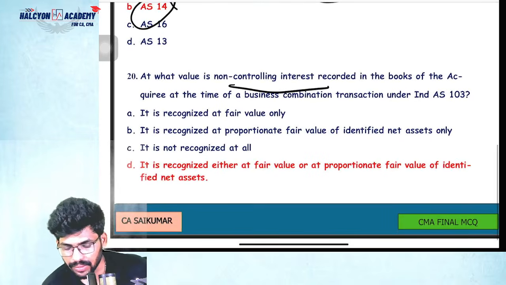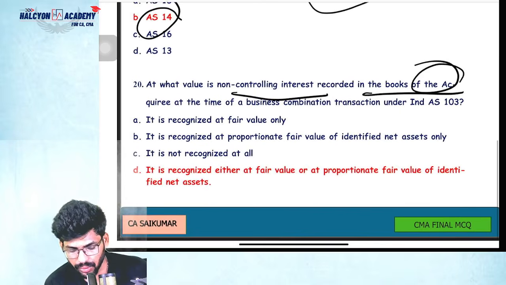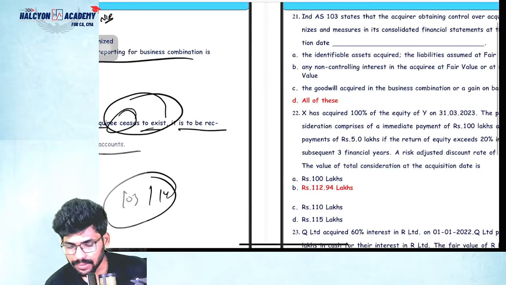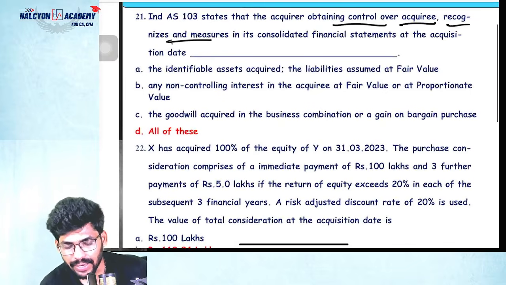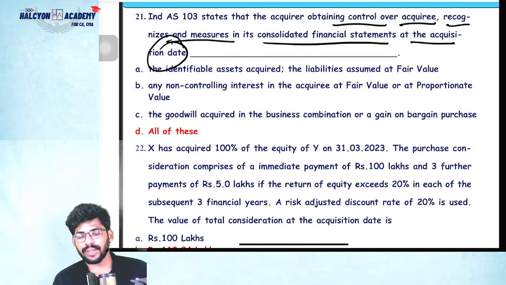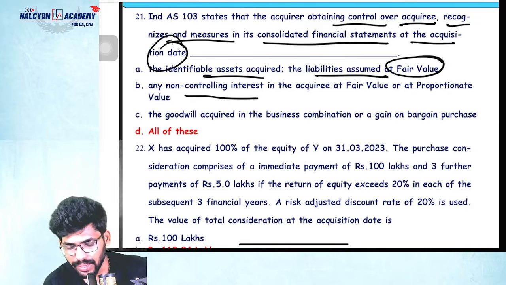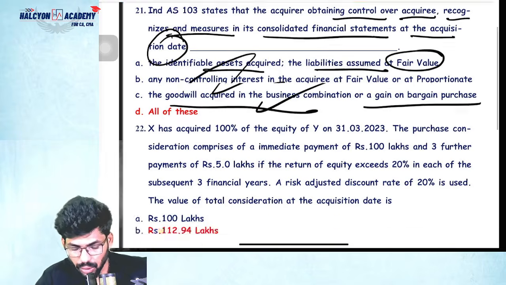At what value is NCI recorded in the books? Not the same question. We have two methods: fair value method and proportionate net assets method. Ind AS 103 states that the acquirer obtains control over the acquiree, and recognizes and measures in the consolidated financial statements at the acquisition date. At what value, guys? Identify assets acquired and liabilities at fair value. NCI in the acquiree is at fair value or proportionate value. Goodwill in the business combination, gain on bargain purchase, all these points are there. So all of the above.